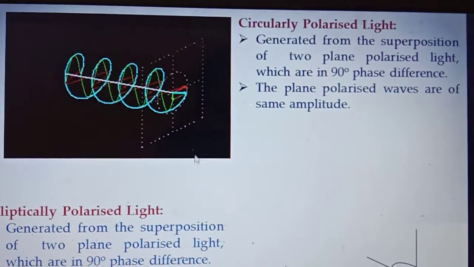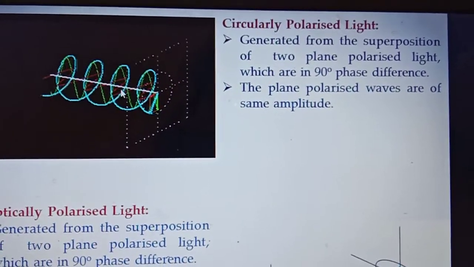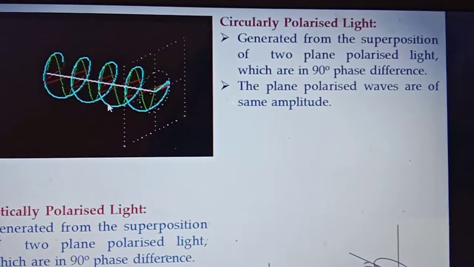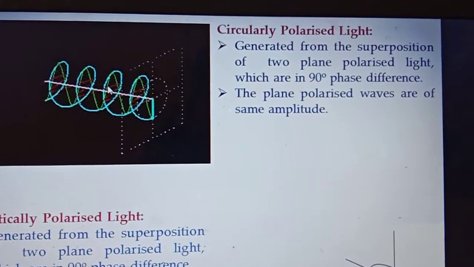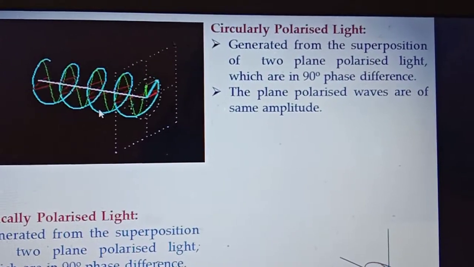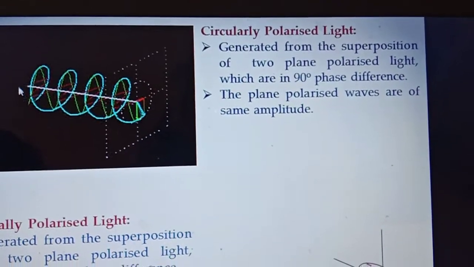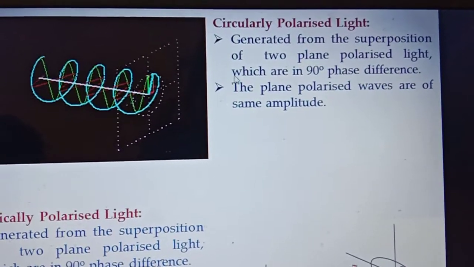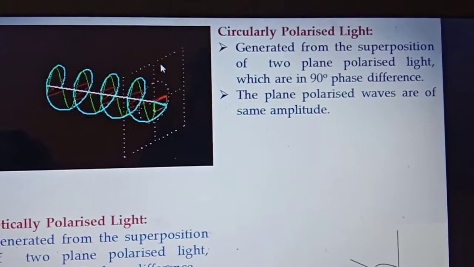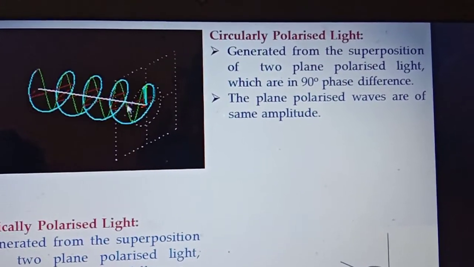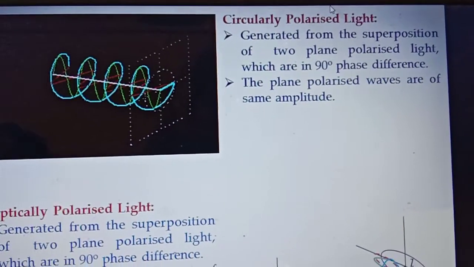In this animation, we have two plane polarized lights, this green light and this red light. Both are in 90-degree phase difference, and this blue light is obtained from the superposition of these two lights. In this blue light, the electric vector oscillates with constant magnitude and also rotates in the plane which is perpendicular to the direction of propagation, and this rotation traces a circle. So this resulting light is a circularly polarized light.